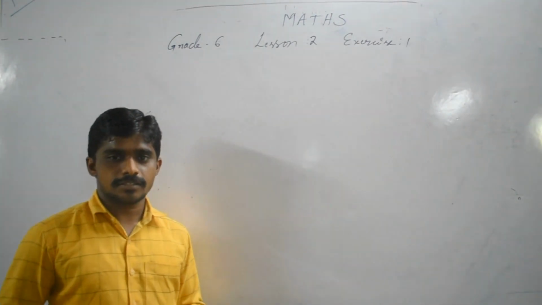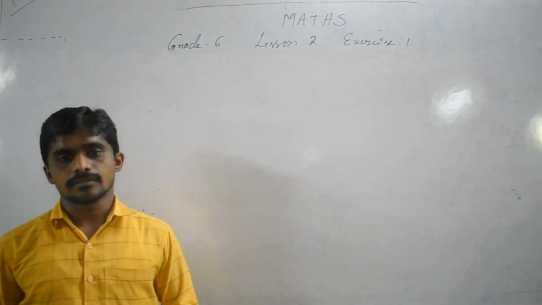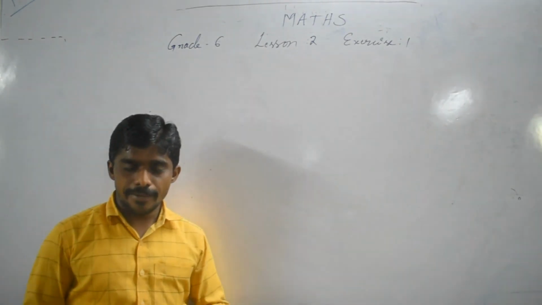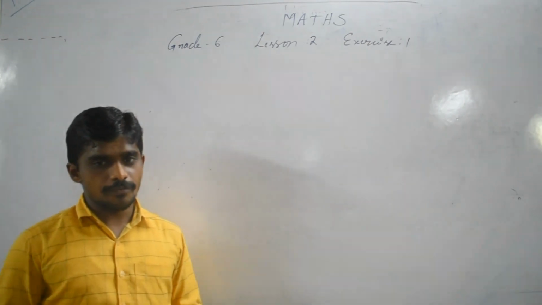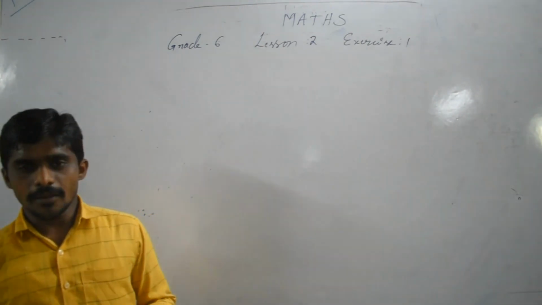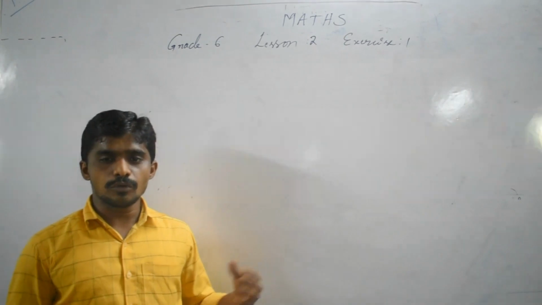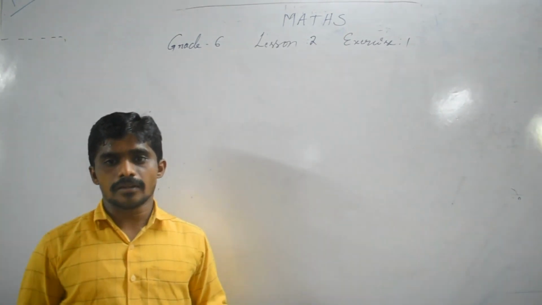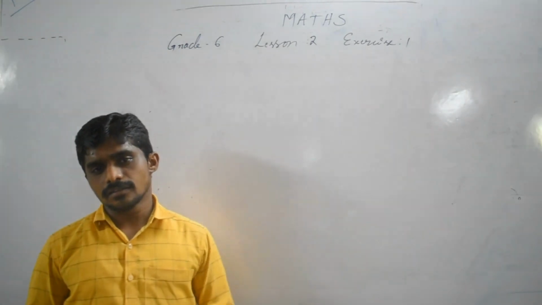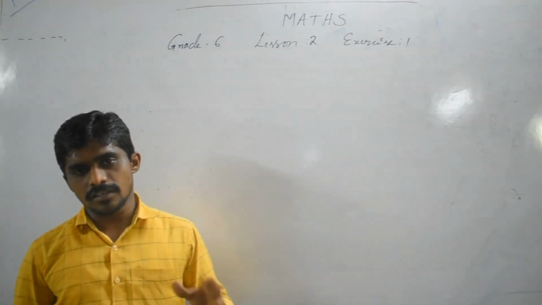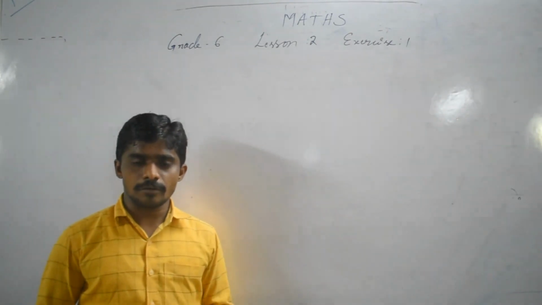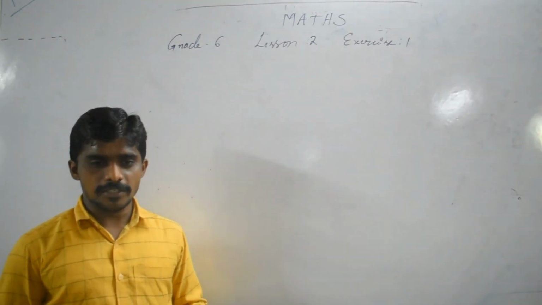Good morning students. In the last class, 2.1, we learned addition on the number line, subtraction on the number line, and multiplication on the number line: how to add, how to subtract and multiply. We learned some problems on the topics. So today we are going to learn properties.